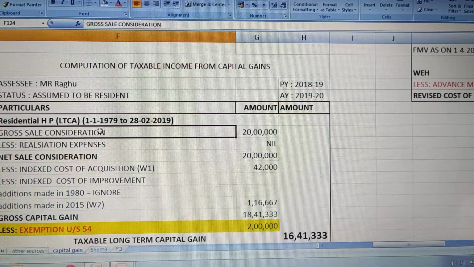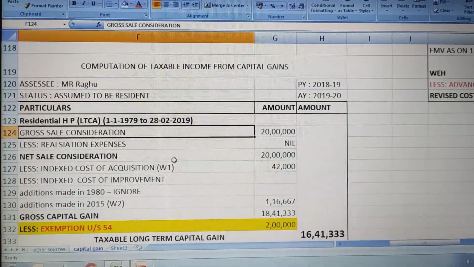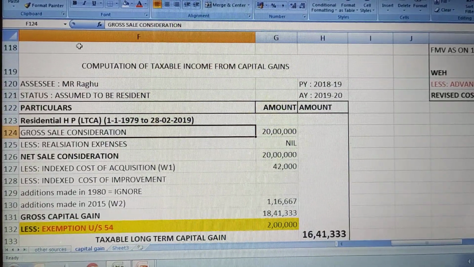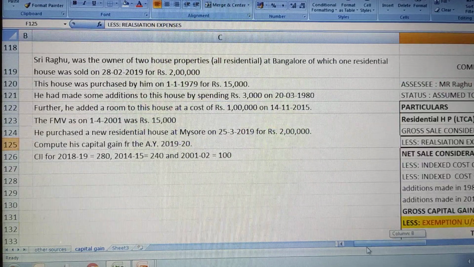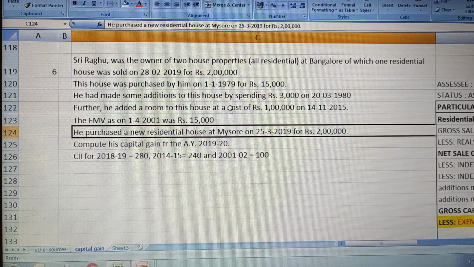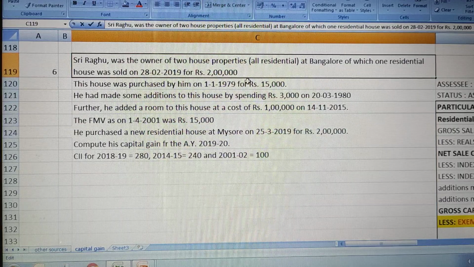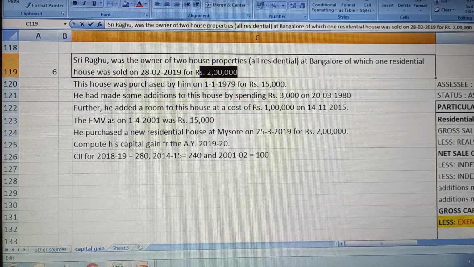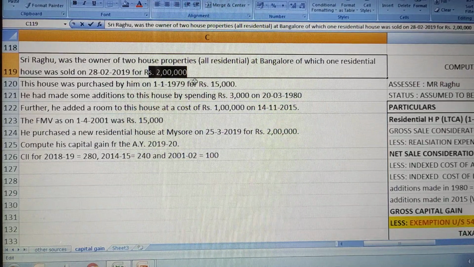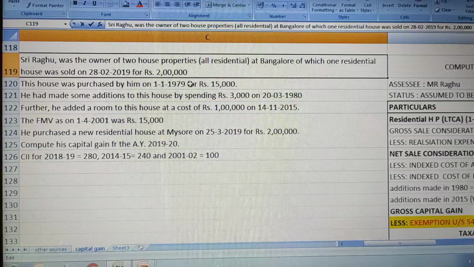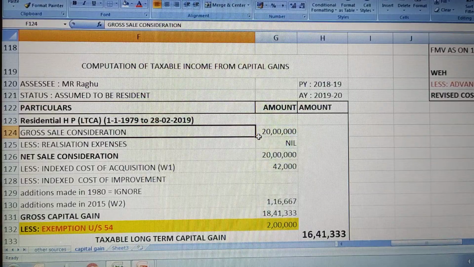What is the format? It starts from gross sale consideration. Yeah. So it starts from gross sale consideration. How much was the sale value? Gross sale consideration is nothing but the sale value. So sale value is given here, right? He sold a property for 2 lakh rupees. Sorry, it is 20 lakhs, not 2 lakh. Make it 20 lakh. Okay. So he sold this property for 20 lakh rupees.